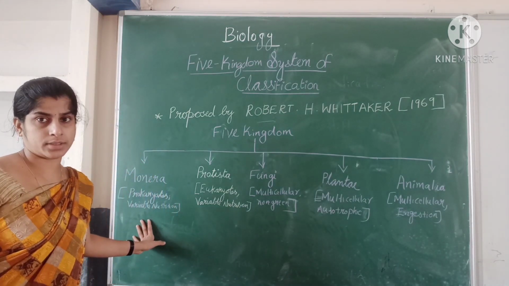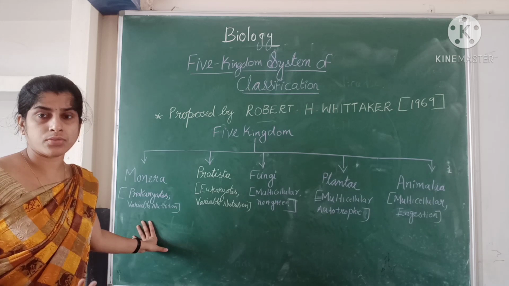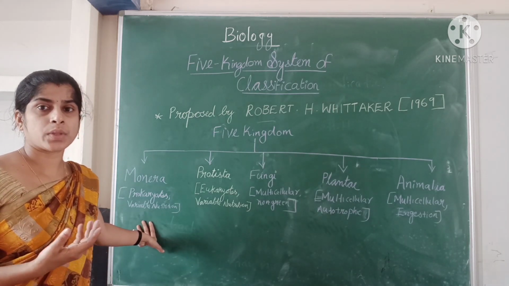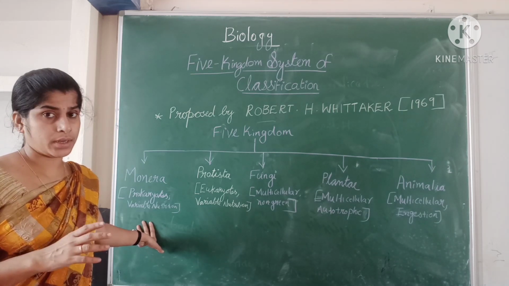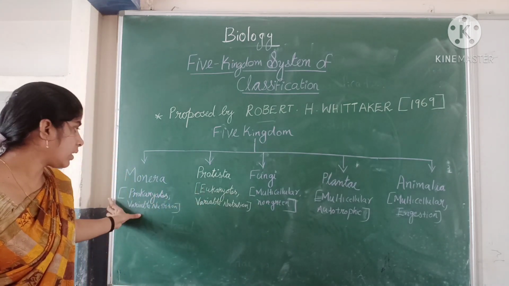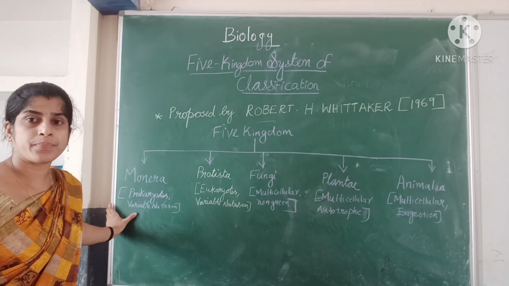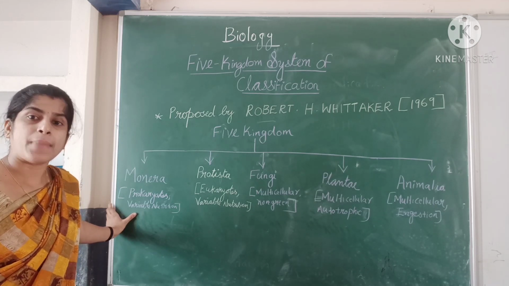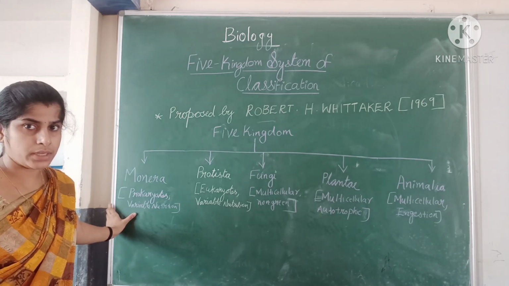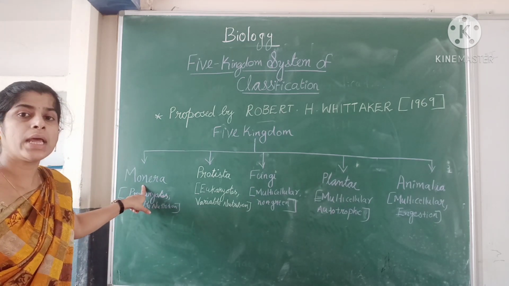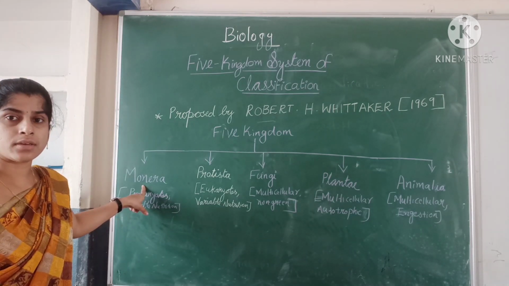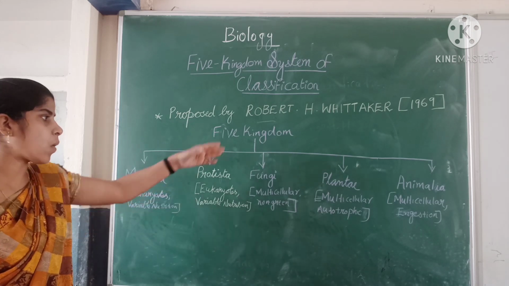Maybe absorption, maybe ingestion, otherwise autotrophs, sorry, heterotrophs. And what organisms are included in Monera? Bacteria and some algae, blue-green algae. These are included in kingdom Monera. We will discuss a detailed study of all the kingdoms in the next classes.